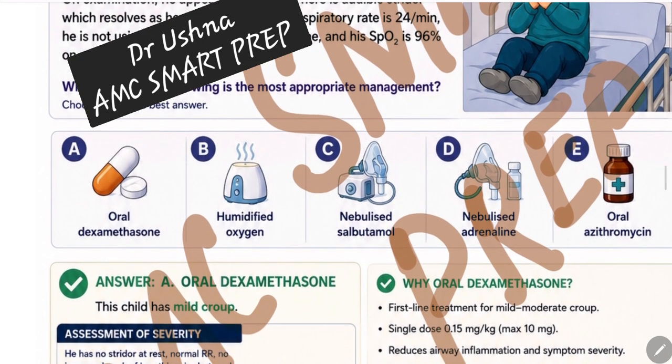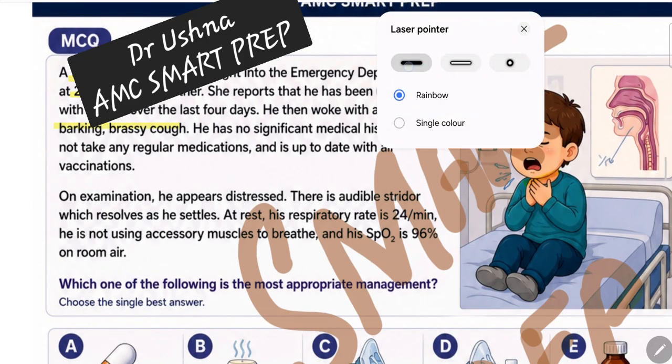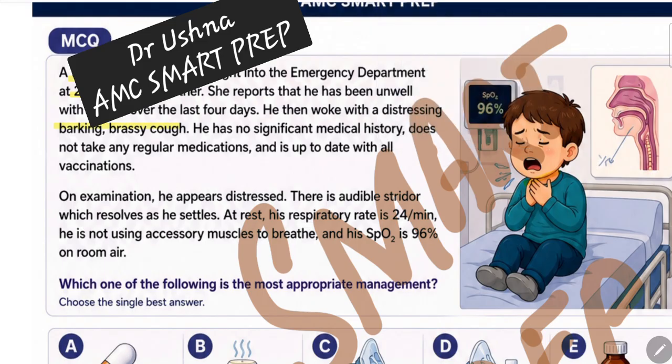Which of the following is the most important management? So what do you think the patient's severity is? Basically, is the patient having mild, moderate, or severe symptoms? What do you think? He is distressed, and he has stridor which resolves as he settles. That means in this exacerbation the patient is having stridor, but hypoxia is not there. Hypoxia is not there, that means we are not concerned with the life-threatening or the severe one.